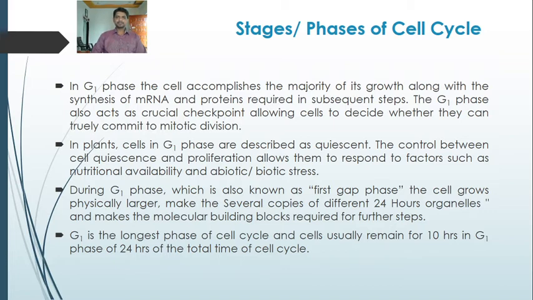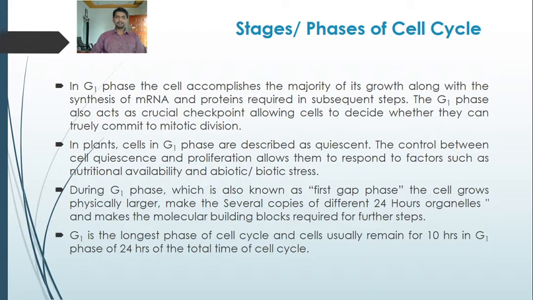It is the crucial checkpoint that allows the cell to decide whether it is able to undergo mitotic division. During the G1 phase, there is growth along with the synthesis of mRNA and proteins required in the subsequent steps. In plants, cells in G1 phase are described as quiescent.